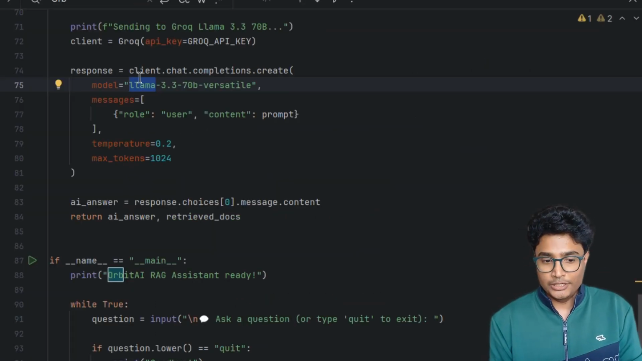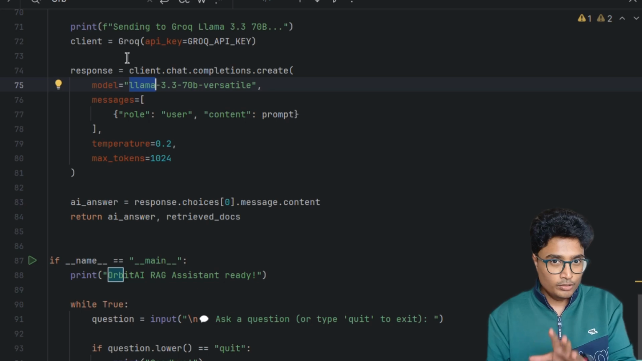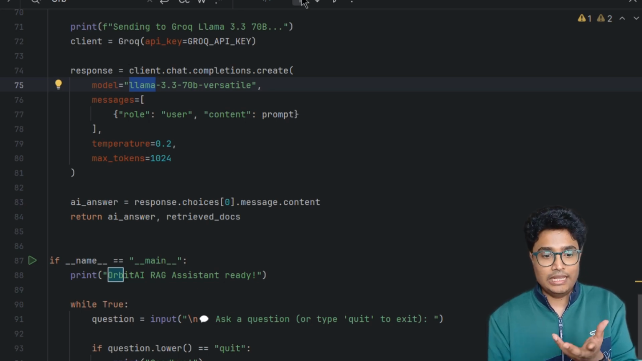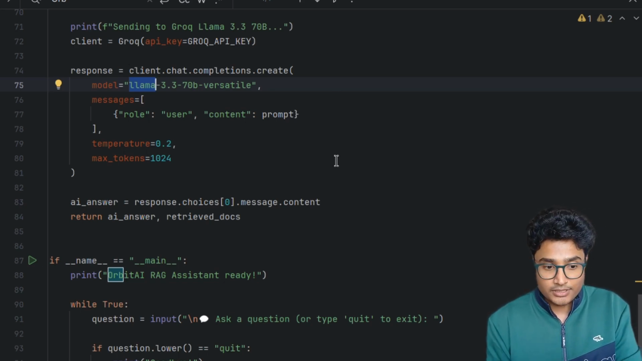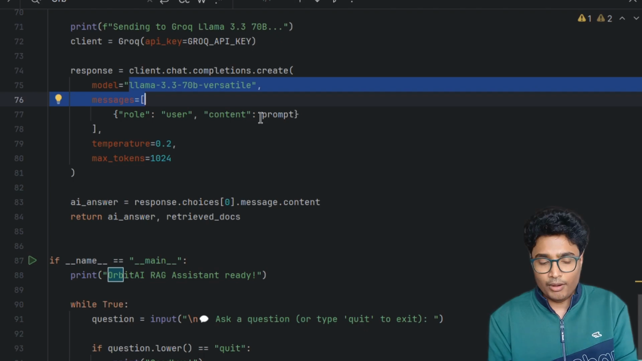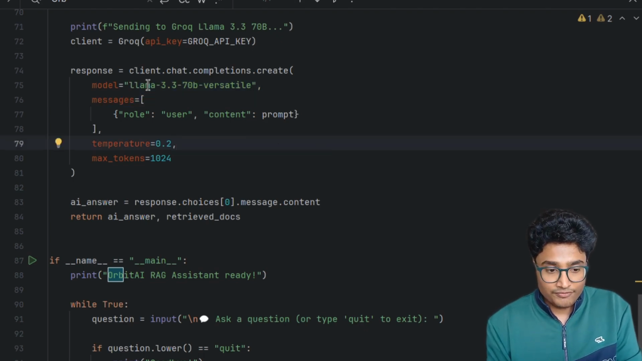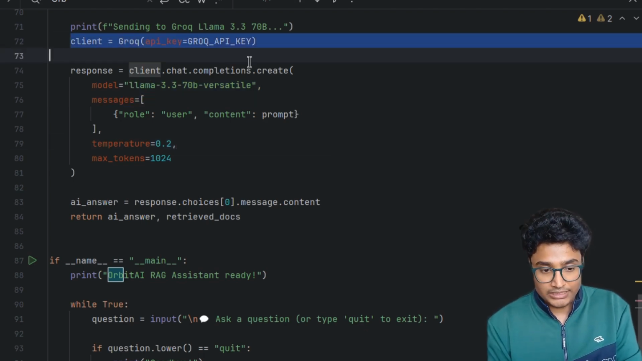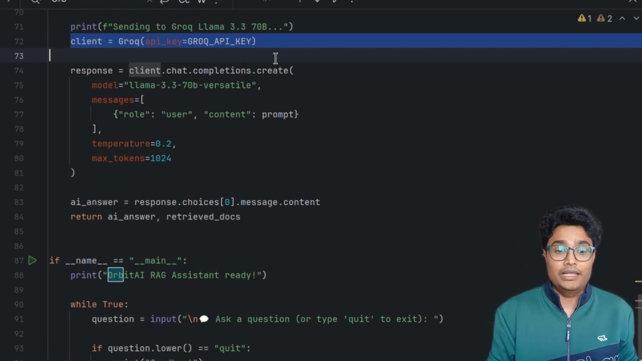Now Groq comes into the picture. So Groq is the cloud-based platform where we can leverage very powerful LLMs, right? So I am using Llama 3.3 70B. It's a very powerful model. But for that, first I need to create a connection. I need to establish that connection by providing my Groq API key.